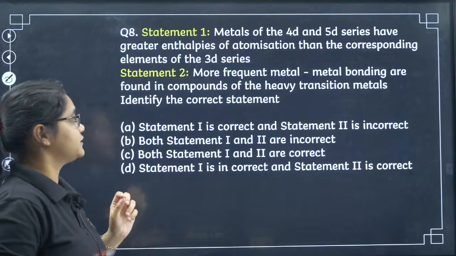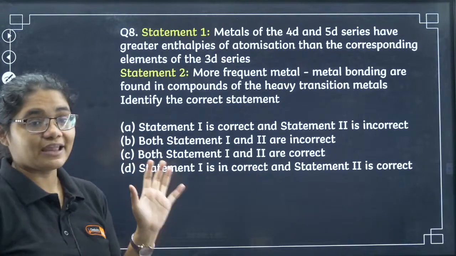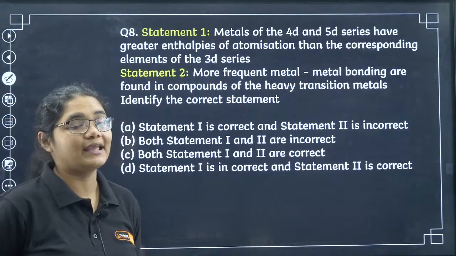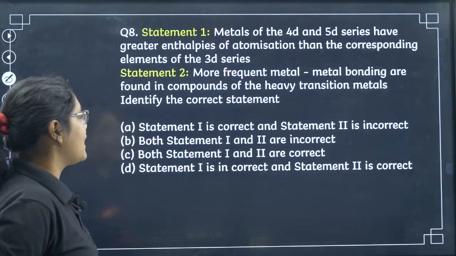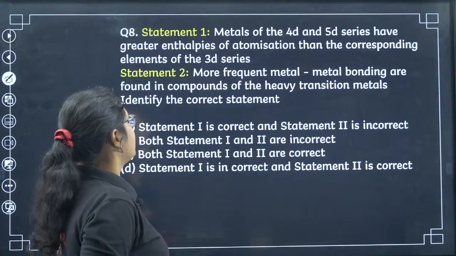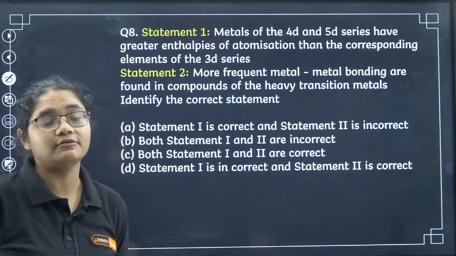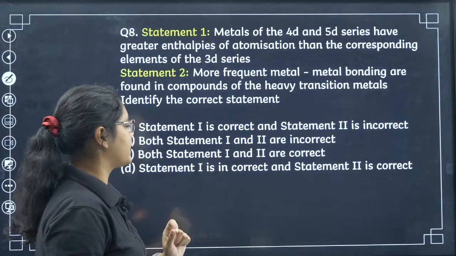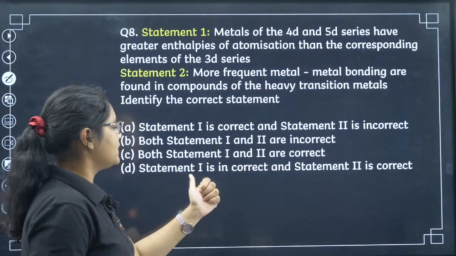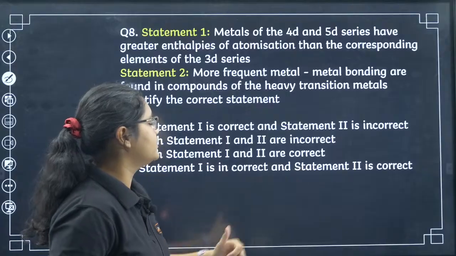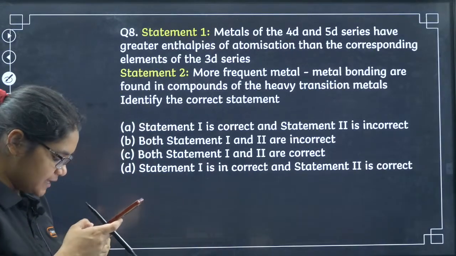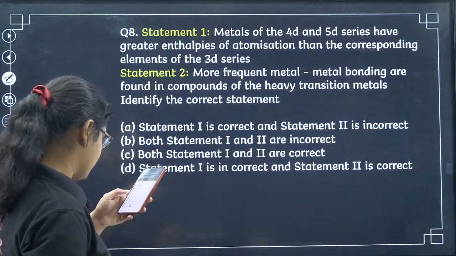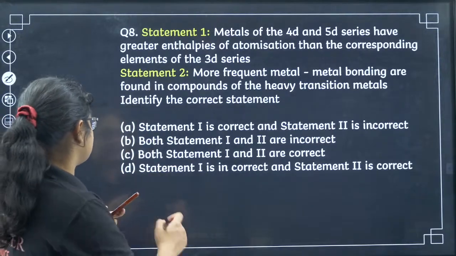Again, a statement based question here. Metals of 4d and 5d series have greater enthalpies of atomization than the corresponding elements of the 3d series. And more frequent metal-metal bonding is found in the compounds of heavy transition elements. So, statement 1 is correct and 2 is incorrect; both are incorrect; both are correct; 1 is incorrect and 2 is correct. Yes, Sudhanva, can we get an answer from you? I have got Mohammed has given C, that is absolutely correct.